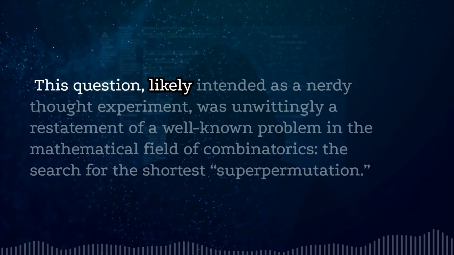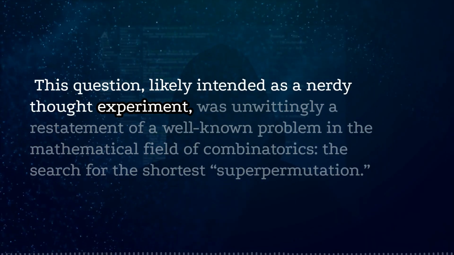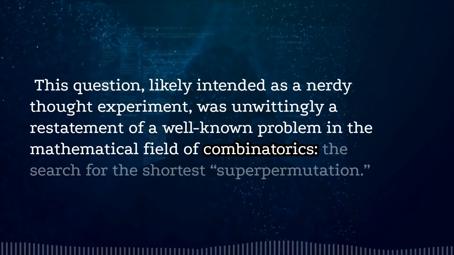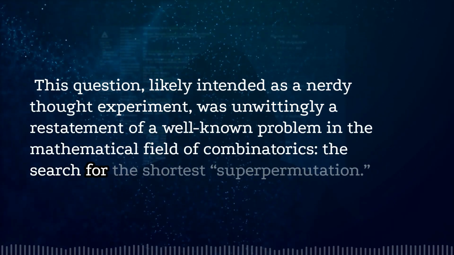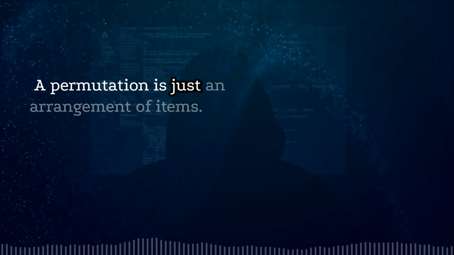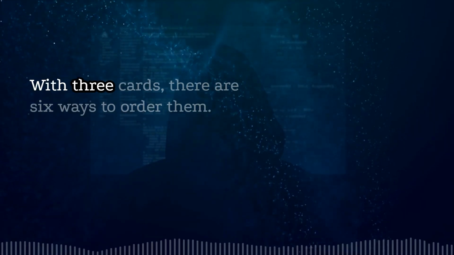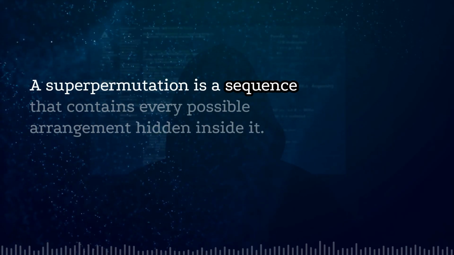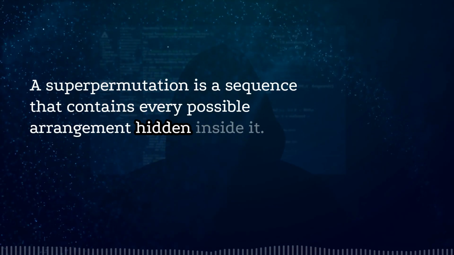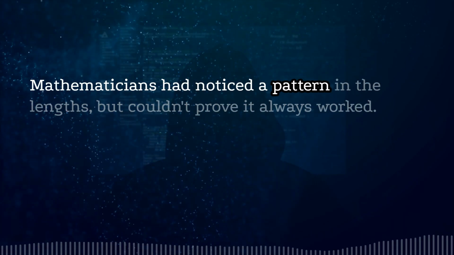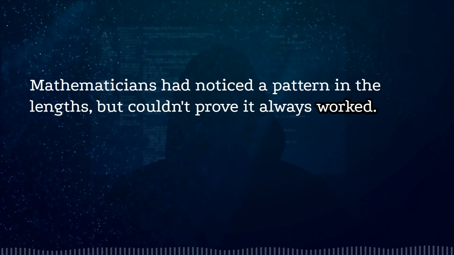This question, likely intended as a nerdy thought experiment, was unwittingly a restatement of a well-known problem in the mathematical field of combinatorics: the search for the shortest superpermutation. A permutation is just an arrangement of items. With 3 cards, there are 6 ways to order them. A superpermutation is a sequence that contains every possible arrangement hidden inside it. The challenge is finding the shortest one possible. Mathematicians had noticed a pattern in the lengths, but couldn't prove it always worked.